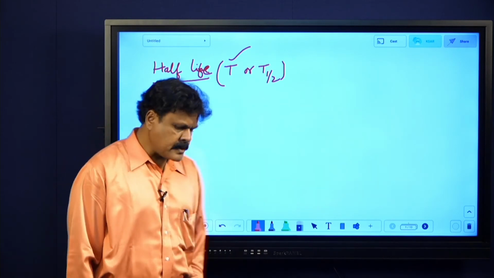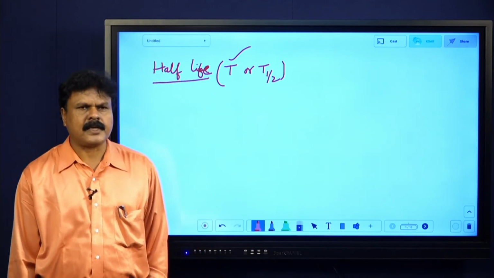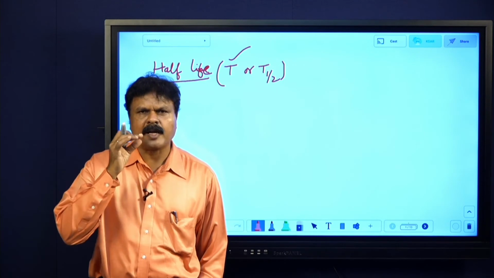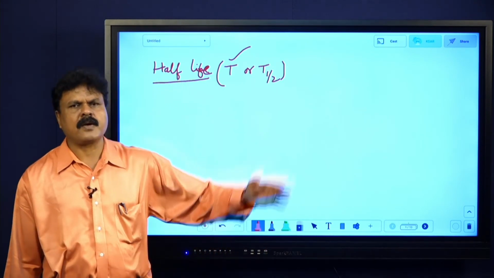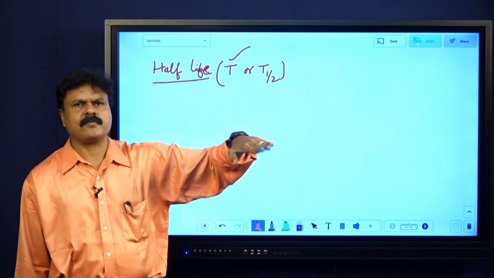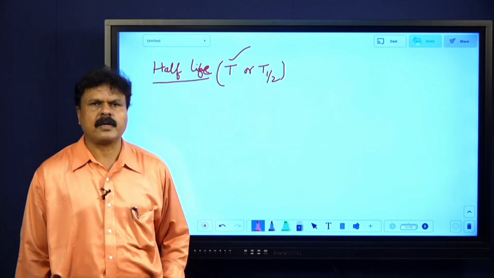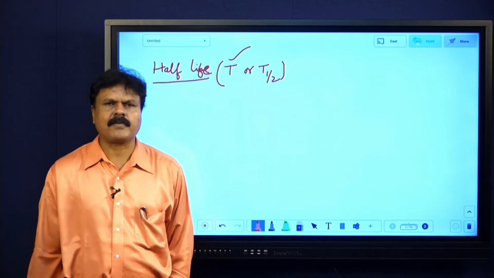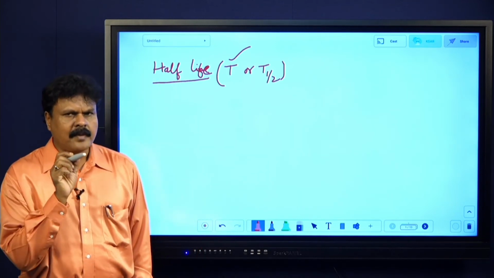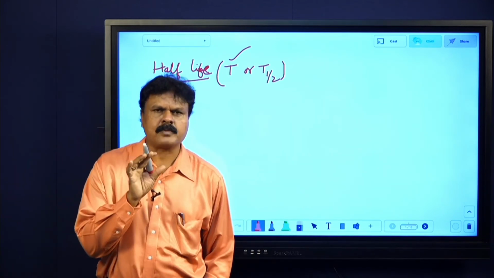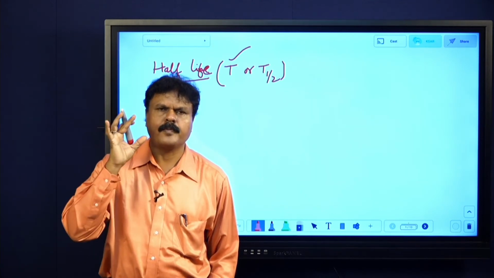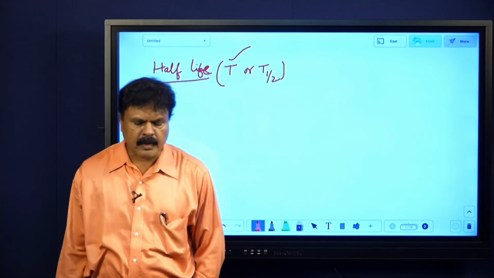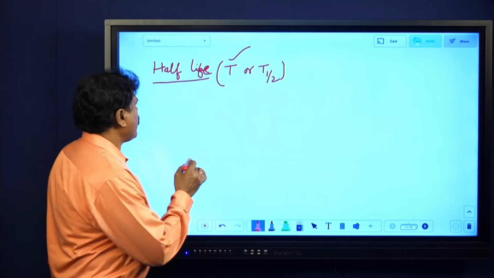What is half-life means? It is a time during which number of atoms in a sample reduces to half of its initial value. That is what I was telling. 10,000 becomes 5,000, 5,000 becomes 2,500. That time is called as half-life. It is the time during which number of atoms in a radioactive sample reduces to half of its initial value. That is half-life.